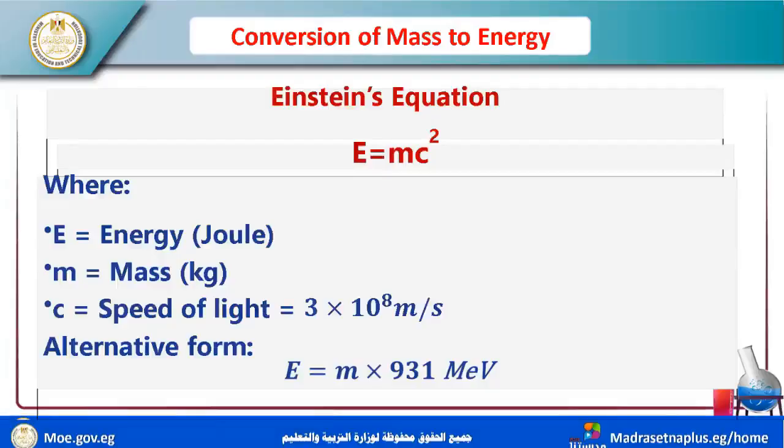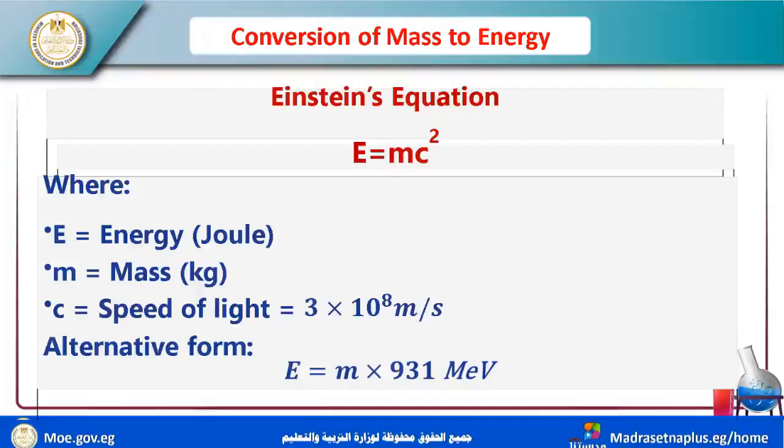When the mass of a nucleus increases, the energy stored in it is huge. The equation is E equals mc squared, where c is the speed of light, a constant equal to 3 times 10 to the power 8 meters per second.